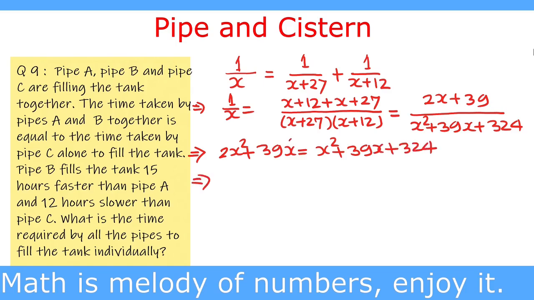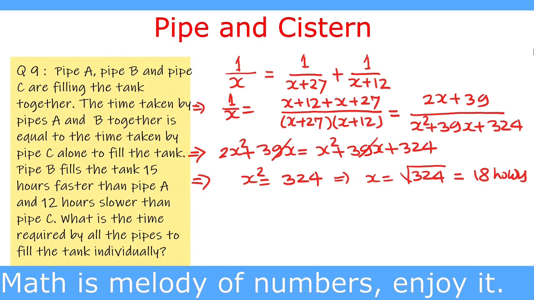Here we cancel 39x by 39x on both sides, and we get 2x square minus x square is x square equal to 324, and this is the same as x equal to under root of 324, which we already solved by shortcut method. Thus x equal to under root of 324, which is equal to 18 hours.